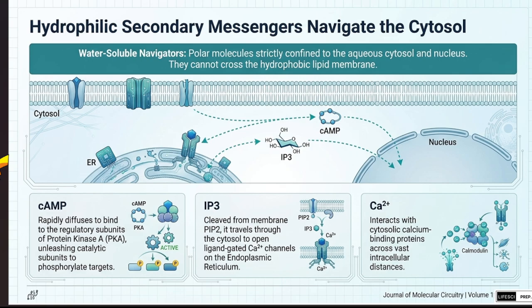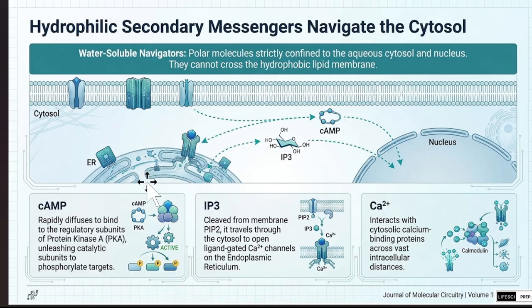How do the secondary messengers navigate in the cytosol? There are different signals that activate in different parts, as I have shown in the previous page: the cAMP activates in the nucleus or other places, and PIP3 would be cleaved and IP3 would be the product. That IP3 will act on the ER and release calcium.